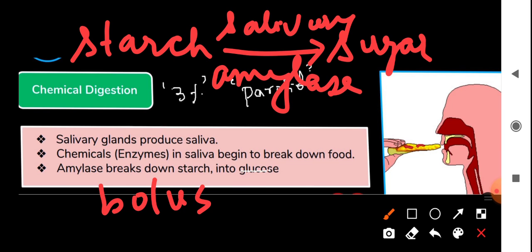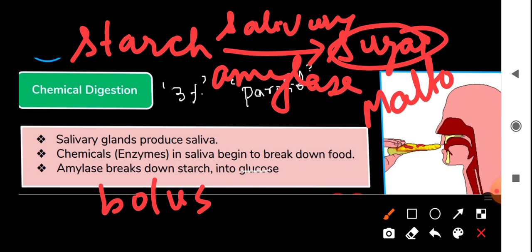Lysozyme will kill the bacteria. Salivary amylase will convert the starch into sugar, generally maltose. Saliva also cleans the teeth and keeps the buccal cavity, tongue and lips moist.